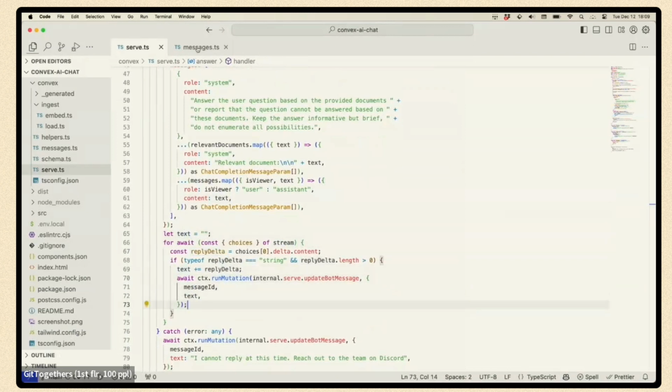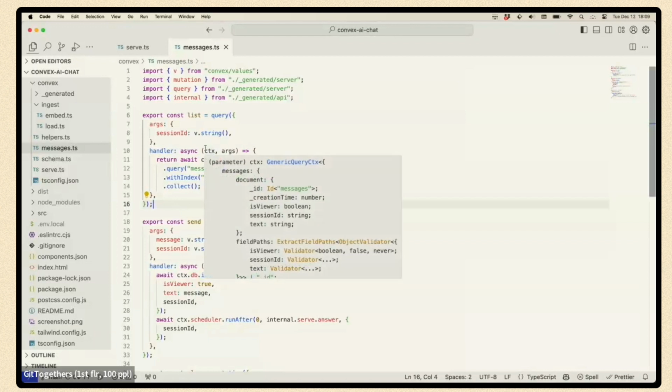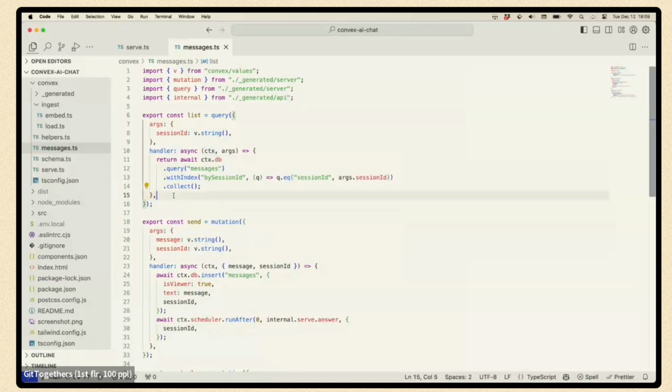And how does the answer appear for the user? Well, with Convex, which is a reactive database, all you do is from the client, you say, hey, what are the messages for the current session? We return them, and as the messages update, the client is sent the updated messages, and that's how they update.